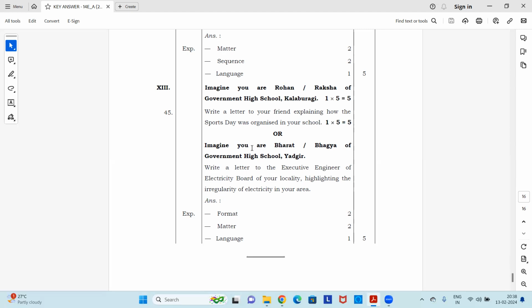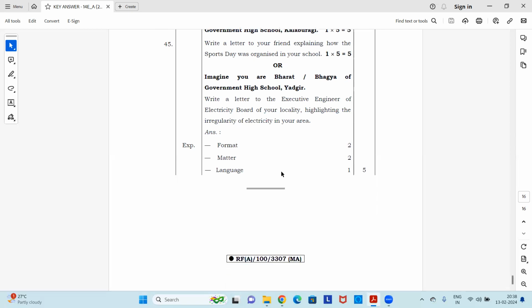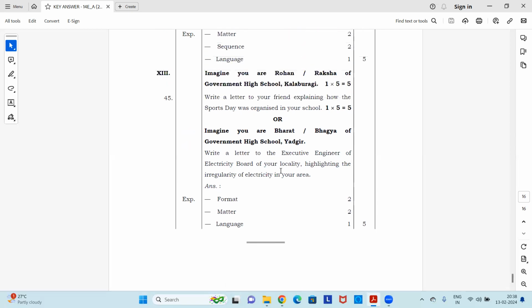Now, the next optional question is: imagine you are Bharat or Bhagya of a government high school, Yadgir. Write a letter to the executive engineer of the electricity board of your locality, highlighting the irregularity of electricity in your area. So this is a formal letter. You should know the format, and the matter written and the language used. This is how you will be given the marks. I hope you all know the format and how to write it.